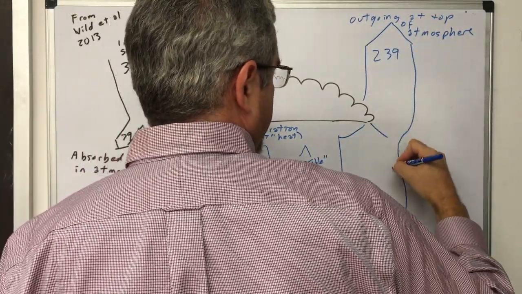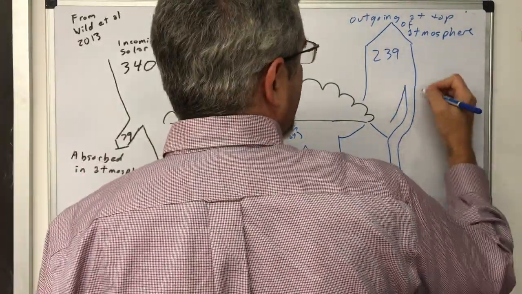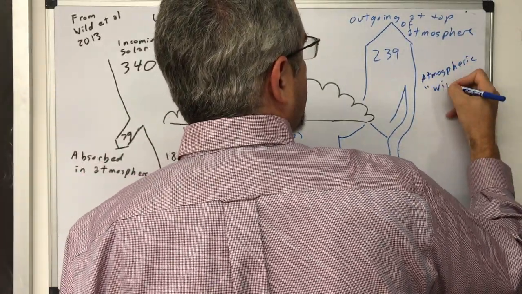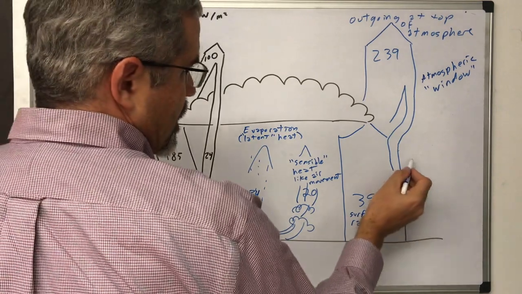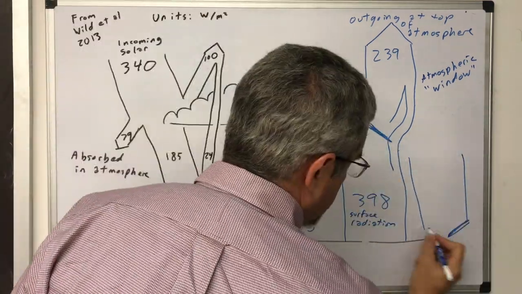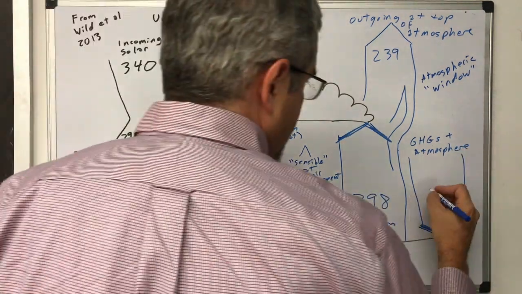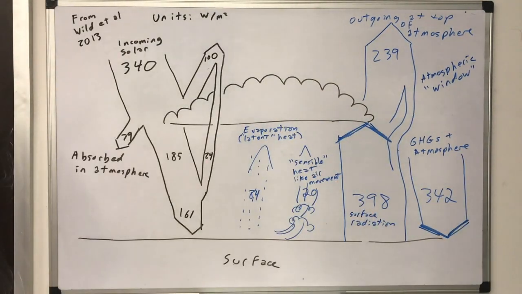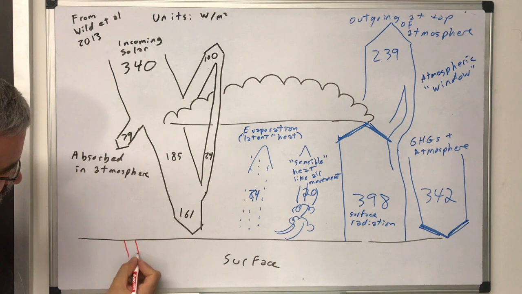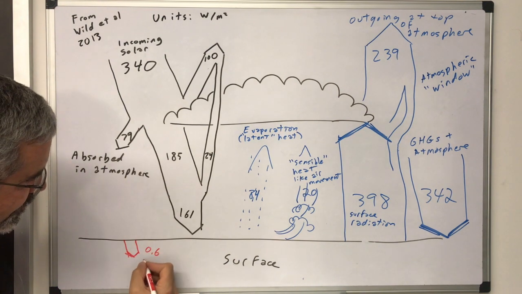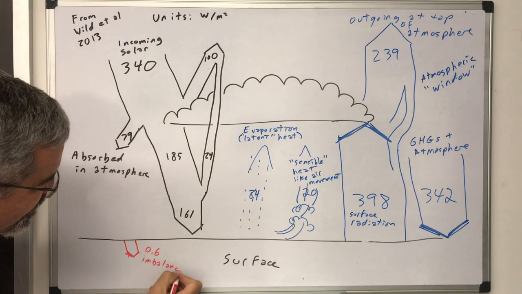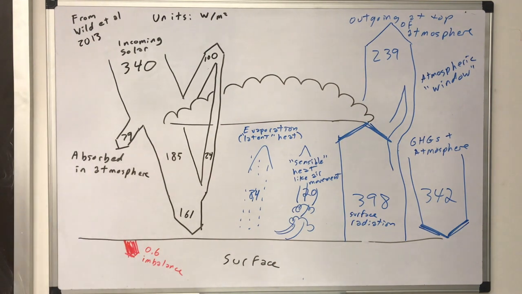It also radiates back toward the surface. Because the atmosphere has the equivalent of many different layers, what goes out the top is not necessarily the same as what the Earth experiences. The surface experiences 342 watts per square meter of radiation from the atmosphere. Notice that the 239 radiated to space plus 100 that's reflected more or less equals what's coming in. Notice also that there's an imbalance of about half a watt per square meter, which causes warming.